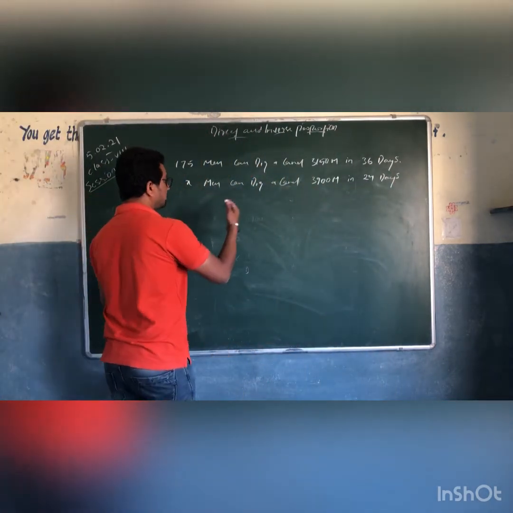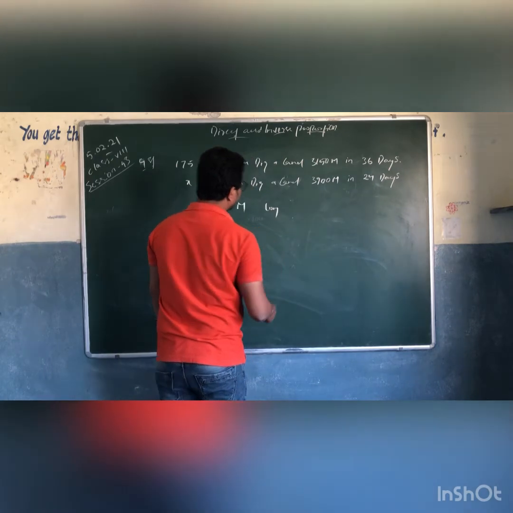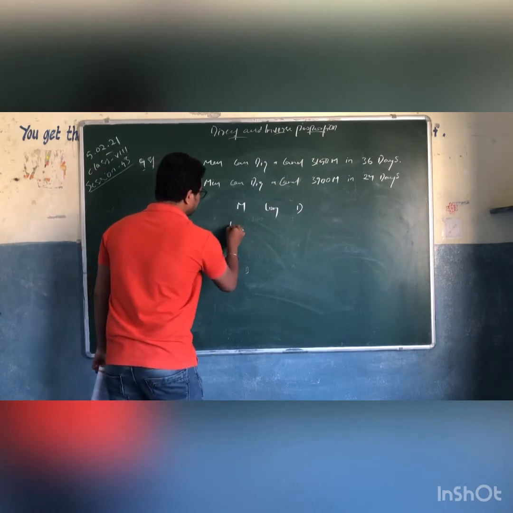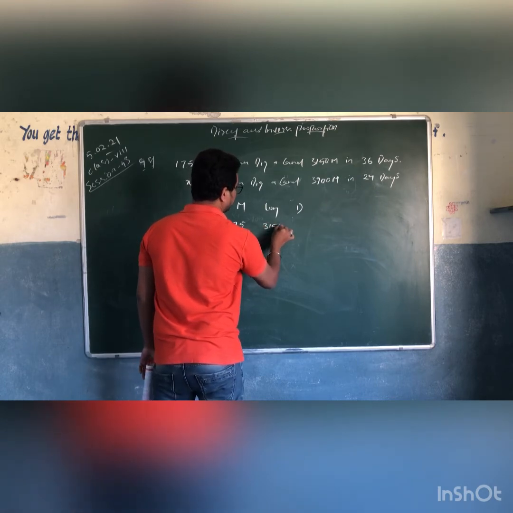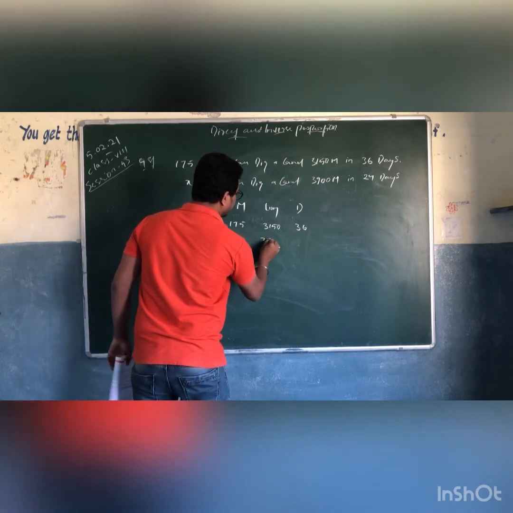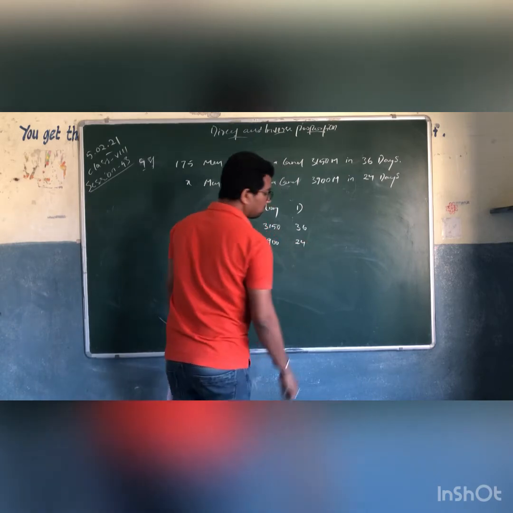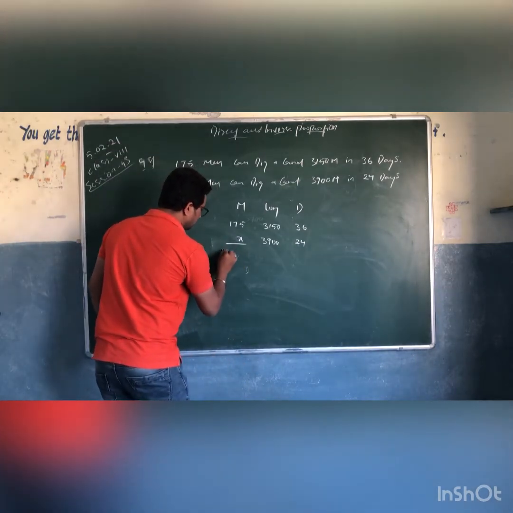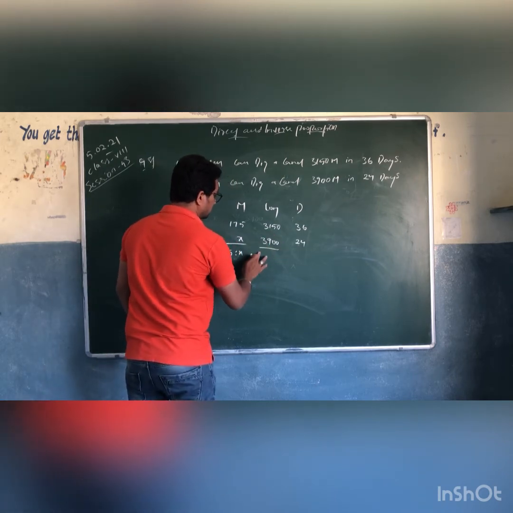Now let's put the same thing in tabular form. First write down men, next long or meters, you can call it meters or long, and next number of days. 175 men can dig 3150 meters of canal in 36 days. X men can dig 3900 meters of long in 24 days. Let us write these ratios also. This is 175 is to X, and this is, okay, let us make it short.